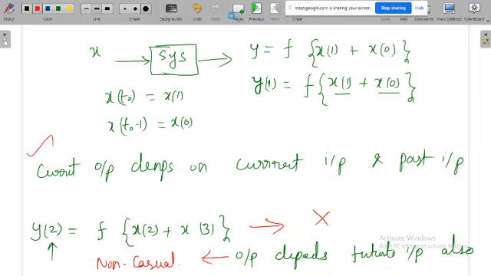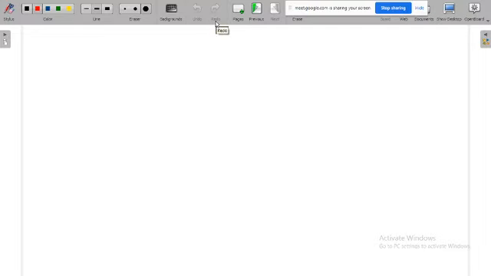Now you'll see the definition. What do you mean by the causal system definition?